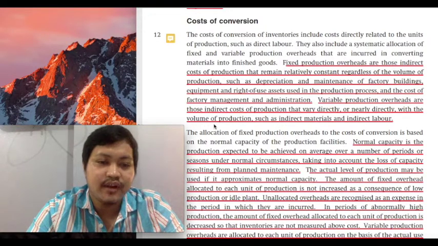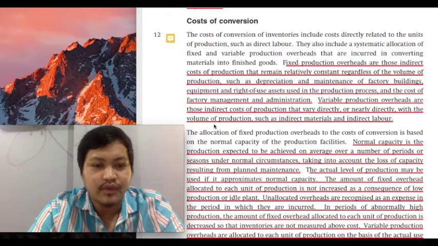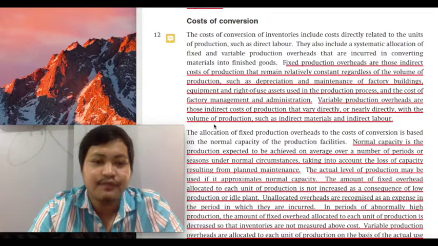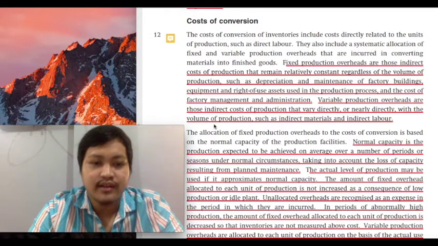Their names are very indicative of their behavior or their nature. If we're talking about fixed production overhead, we're talking about an amount that is fixed regardless of the level of production. Whether you produce 10,000 units, 50,000 units, or 100,000 units, this cost would remain constant. The total amount would remain the same. Best example again would be your rent.